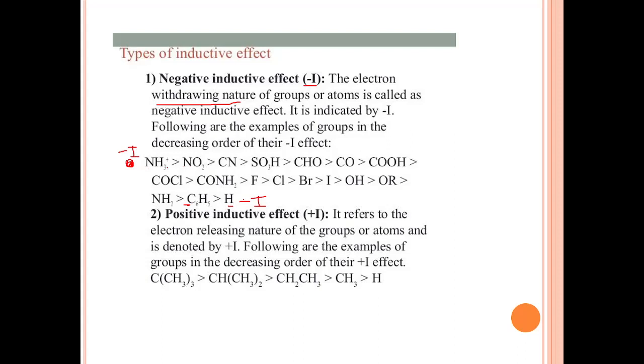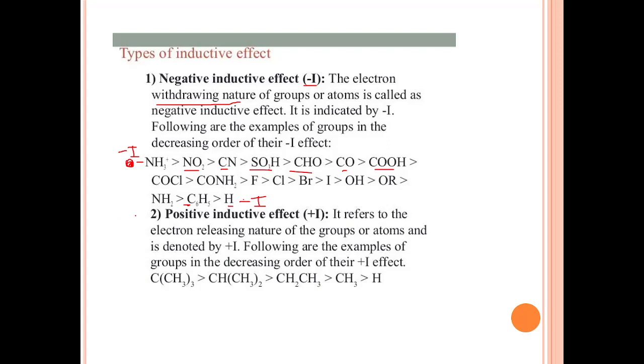So this is the NH3 plus, okay, don't be confused with NH3. This is a protonated amine. Now NO2, nitrile, SO3H, CHO, CO, COOH, acid chloride, amide, fluoro, chloro, bromo, iodo, hydroxy. This is the alkoxy. This is the amine, and then the benzene ring or aryl ring. So this is how the minus I effect decreases with these groups.